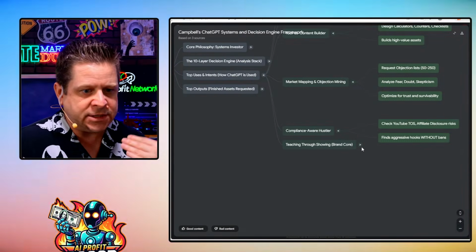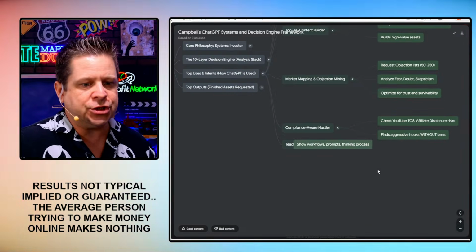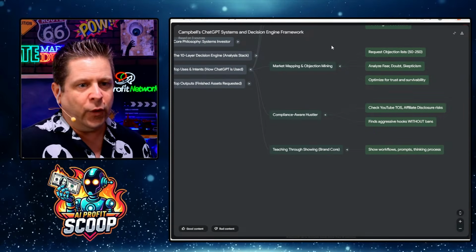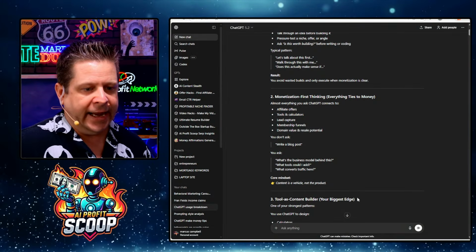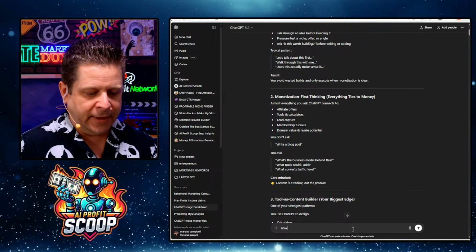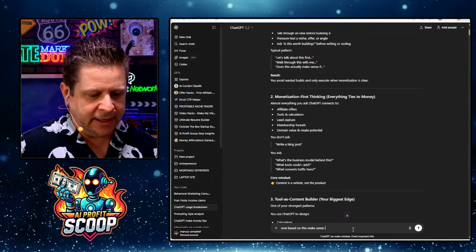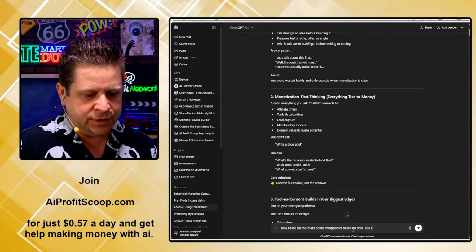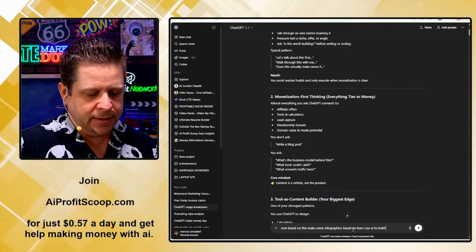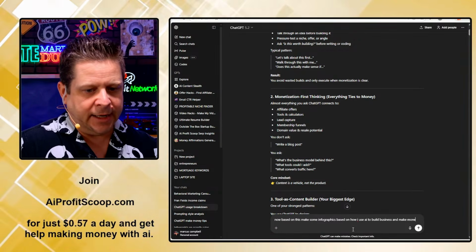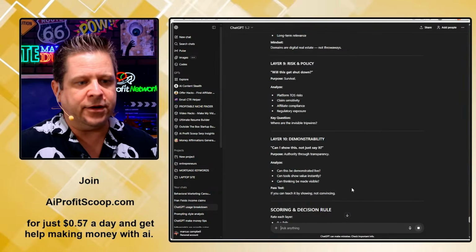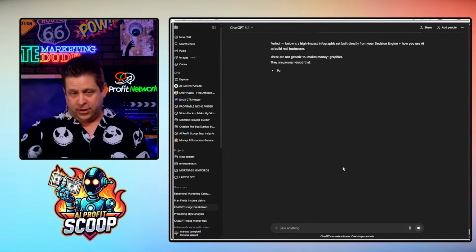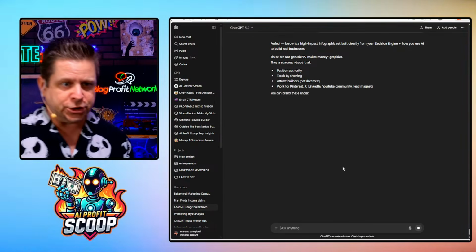Very, very important. And these are the things that change the way you use AI. Show workflows, prompts, thinking process. We can even go out there and say, now, based on this, make some infographics based on how I use AI to build businesses and make money online. It'll go through and it'll start to think about all this stuff and dissect it and say, hey, here are the things to use. Super, super important.